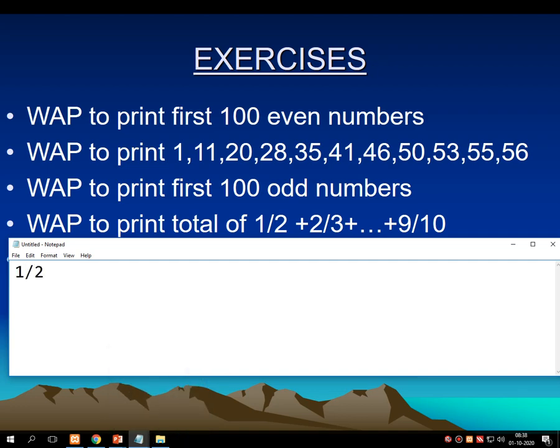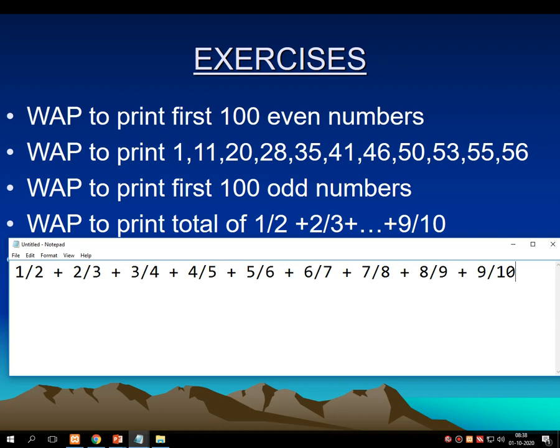First write down the series: 1 divided by 2 plus 2 divided by 3 plus 3 divided by 4 plus 4 divided by 5 plus, let me put some space for more clarity, 5 divided by 6, 6 divided by 7, 7 divided by 8, 8 divided by 9, plus should be there, and 9 divided by 10.